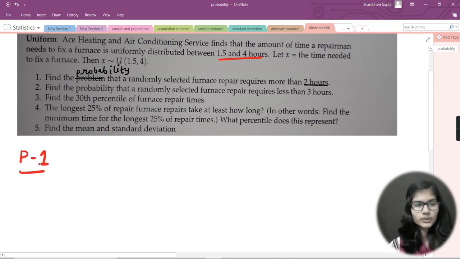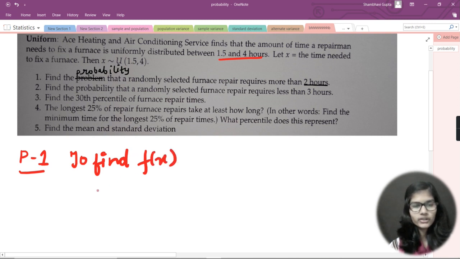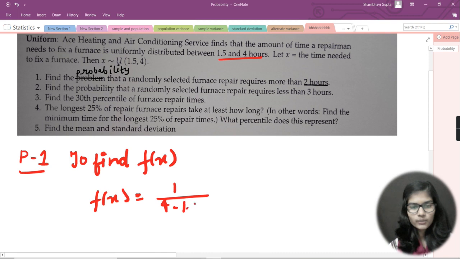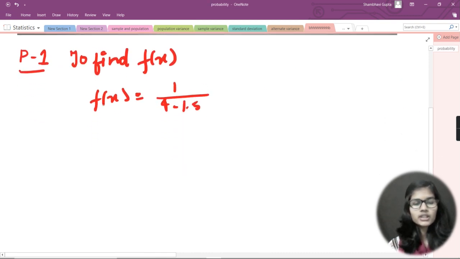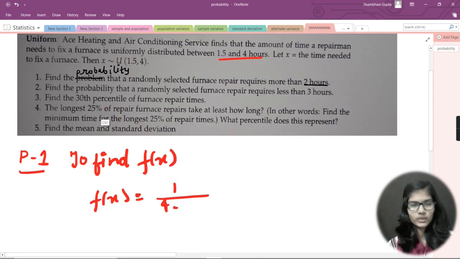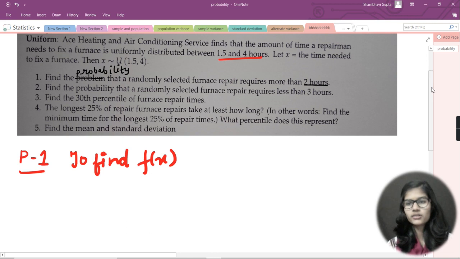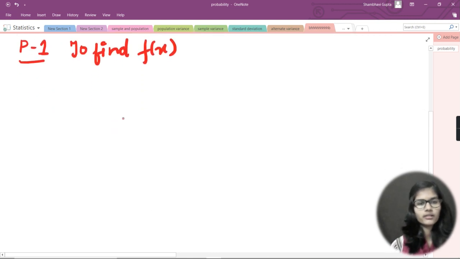Now I'm firstly going to find the f(x). What do we do to find f(x)? For finding f(x), we write f(x) is equal to 1 upon 4 minus 1.5. Let me go downside. Let me rub this thing once more so that I can write in clearer handwriting and you can understand better.